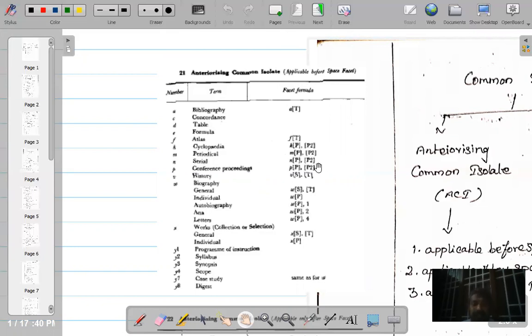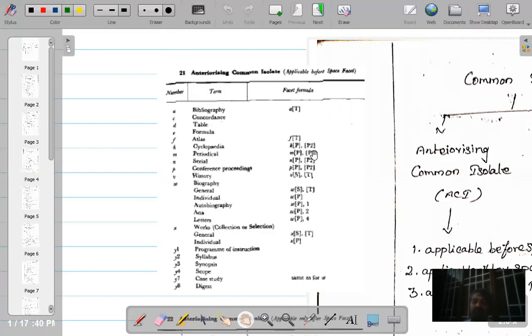The same way, periodicals, P, comma, P2. Serials, conference proceedings. So these four items have P and P2, as you have in a main class P, P1, P2, all those personality isolates. Even for the common isolates K, M, N, P, we have P1 and P2. What is this P? What is this P2? How to consider the numbers?